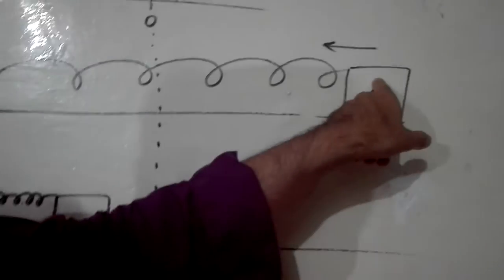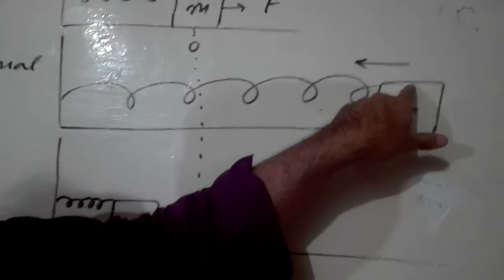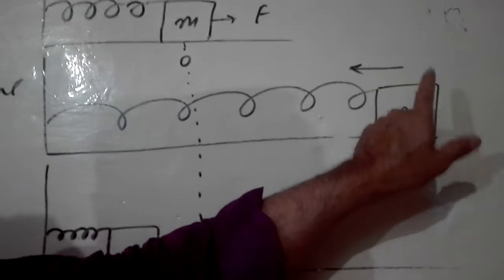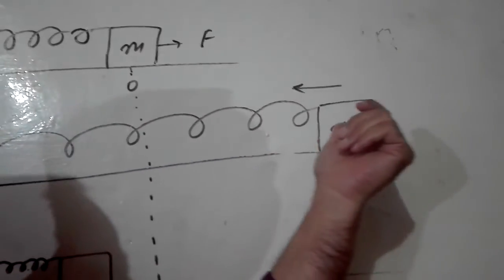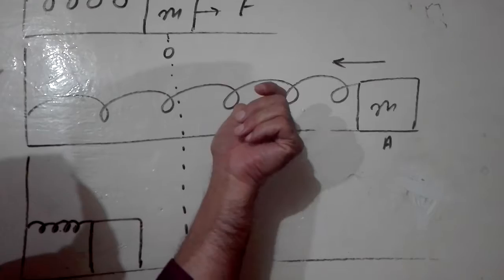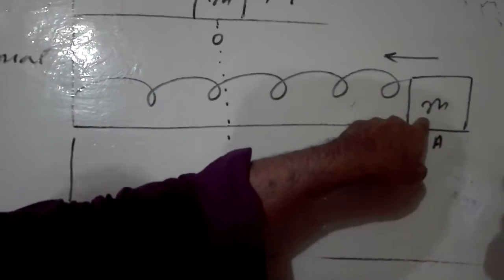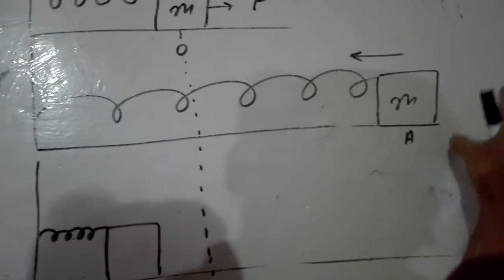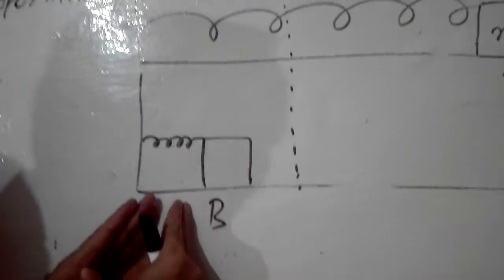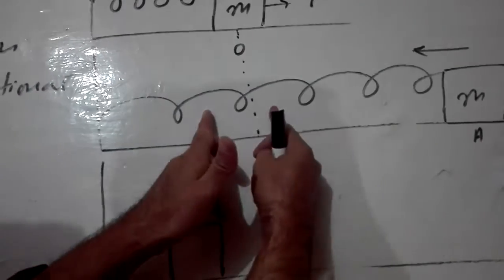So here also you need to define one more term. What is elastic restoring force, or what is restoring force? Remember that restoring force is a push or pull force which always compels the body to move toward the mean position. Like this force always compels your hand to move this mass again to the mean position. Okay, when I leave this mass, it automatically comes to this point B, and the spring is now compressed. Here the spring was elongated, now the spring has more compression, and the point is B.